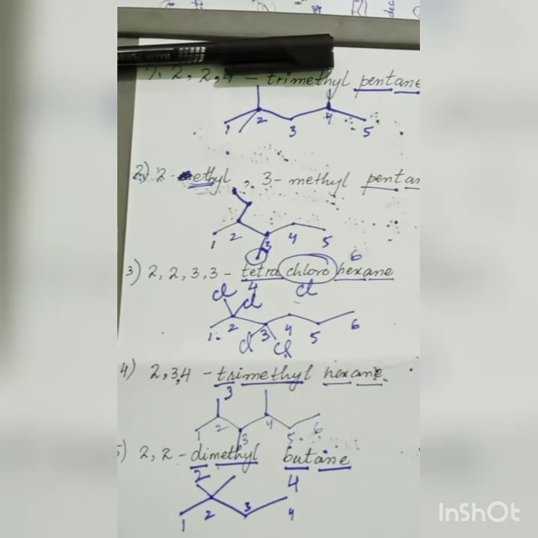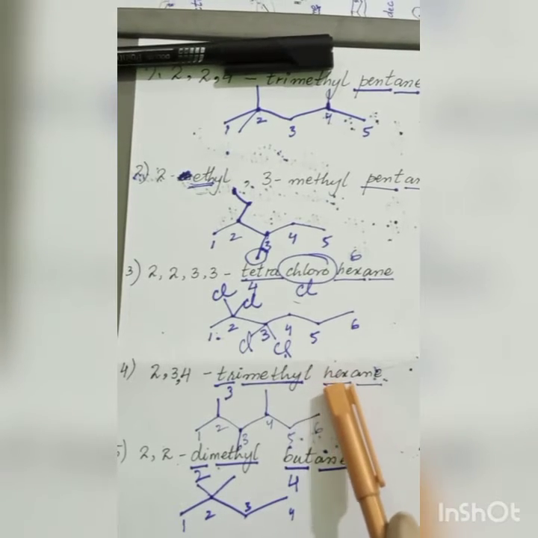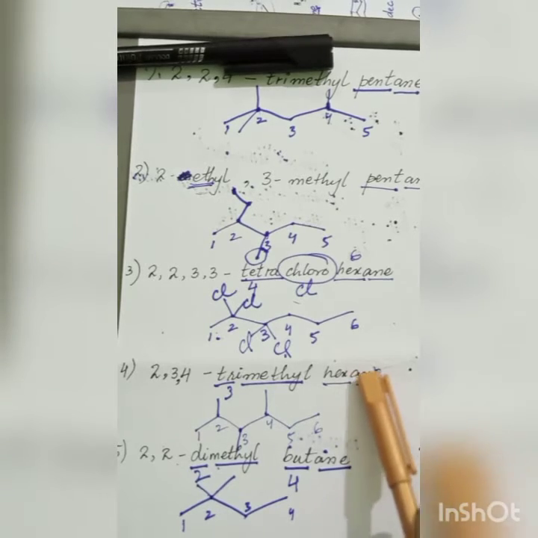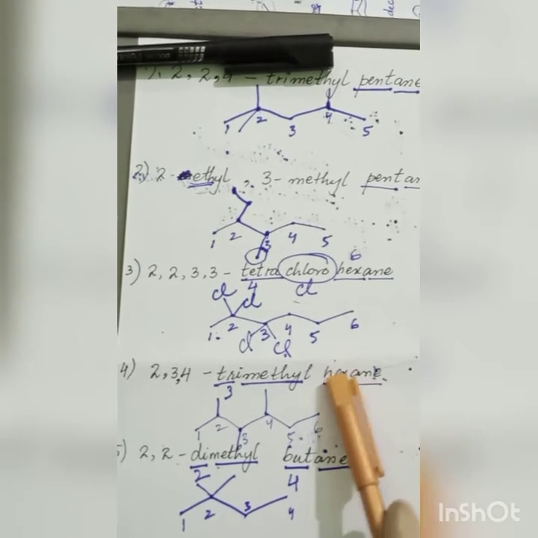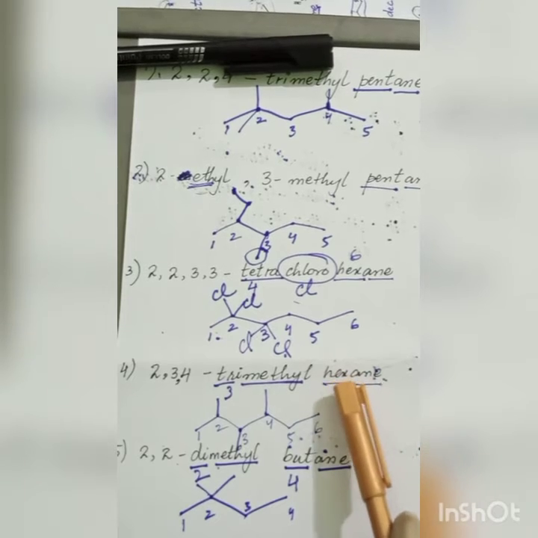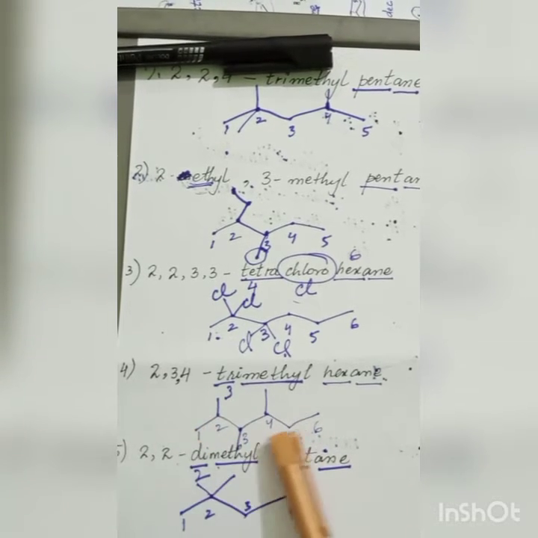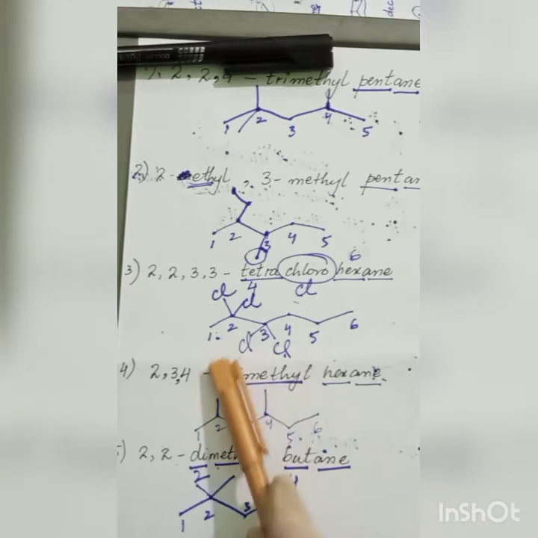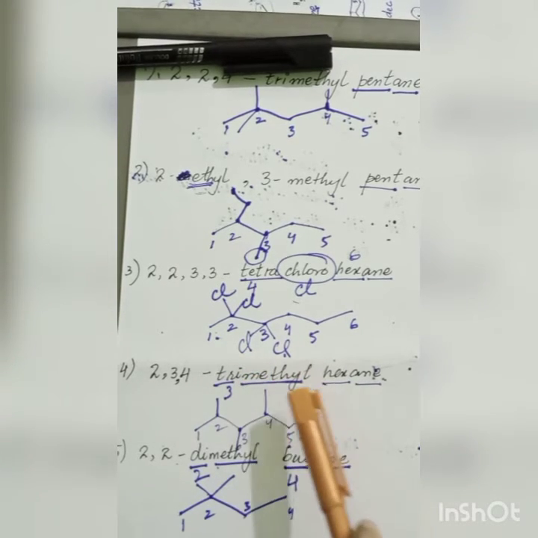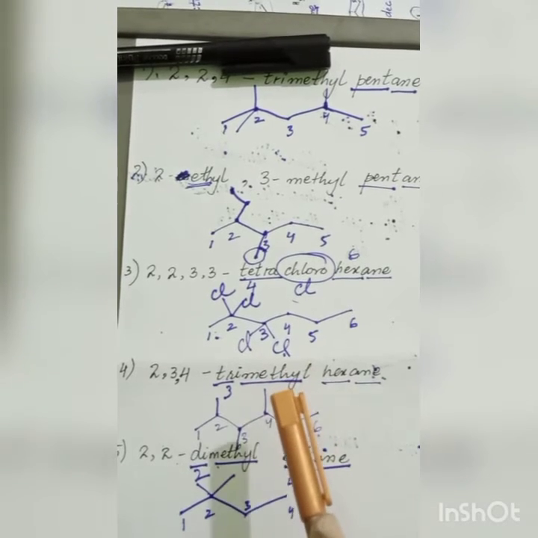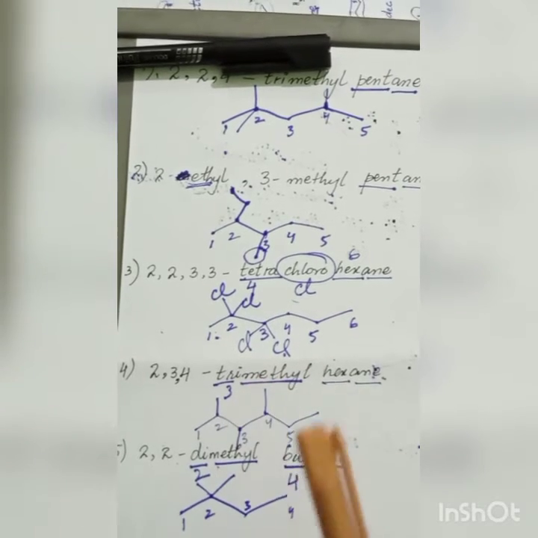So this is actually the method of converting a name into a structure. First of all, you have to select the backbone, which comes from the last part of the name, and the type of molecule is ane, an alkane. The main thing is to select the number of carbon atoms in the backbone. You start from this, then you number it, and then you select which branches you have. You must predict the number of carbon atoms in a branch from its name. If it's methyl, 1 carbon.